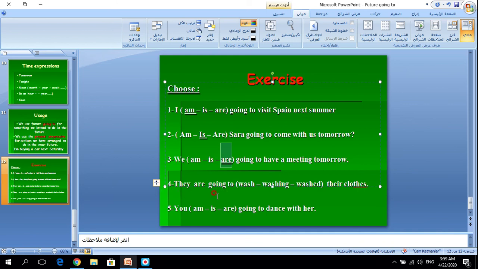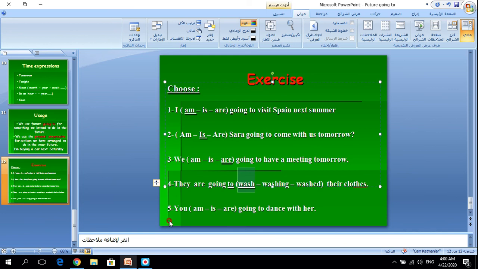Number 4, they are going to. Be careful. Here is the preposition to. Okay? After to, what should we have? Yes, infinitive form. Which one is infinitive form? Look, wash, washing, washed. Which one is correct? This one with ed form, washing with ing, and this one wash, this is infinitive form. So this form is the correct one.